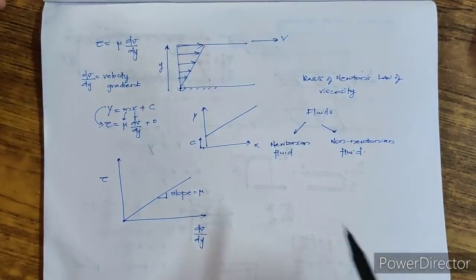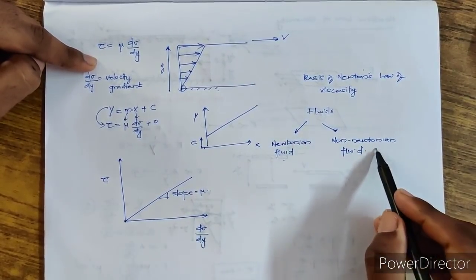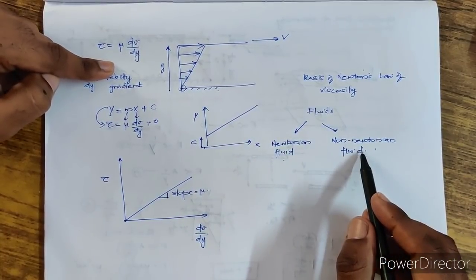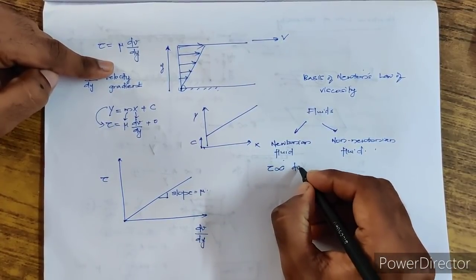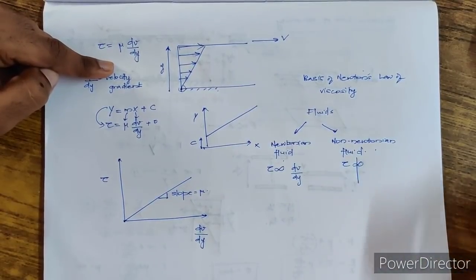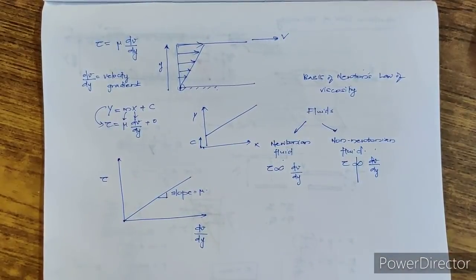So as you can expect, the fluids which obey Newton's law of viscosity are called Newtonian fluids, and the fluids which do not obey Newton's law of viscosity are non-Newtonian fluids. In a Newtonian fluid, shear stress is directly proportional to velocity gradient. Here, shear stress is not at all directly proportional to ∂v/∂y. So that is the difference between Newtonian and non-Newtonian fluids.